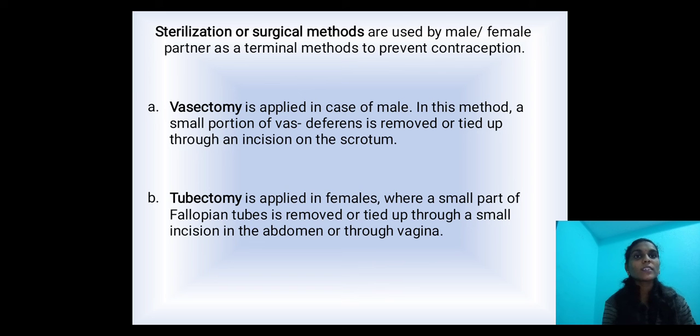Next is sterilization, or surgical methods. Surgical methods are used by male or female partners as terminal methods to prevent conception. This is a permanent method of birth control. Vasectomy is used in males, in which a small portion of the vas deferens is removed or tied up through an incision on the scrotum. In females, tubectomy is applied, where a small part of the fallopian tubes is removed or tied up through a small incision in the abdomen or through the vagina.